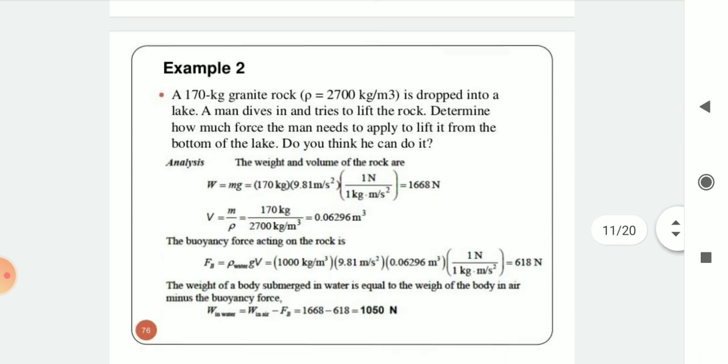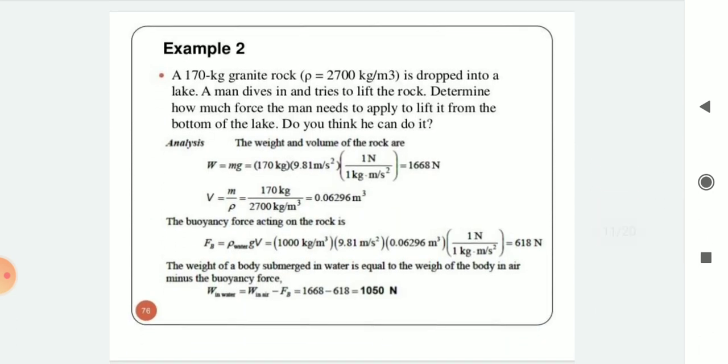Let's take example 2. A 170 kg granite rock, rho 2700 kg per meter cube, is dropped into a lake. A man dives in and tries to lift the rock. Determine how much force the man needs to apply to lift it from the bottom of the lake. Do you think he can do it? So let's start by solving it. Can he do it? So, analysis.